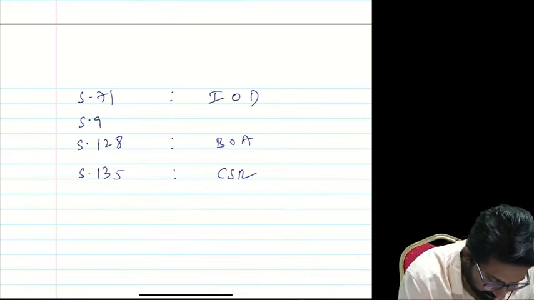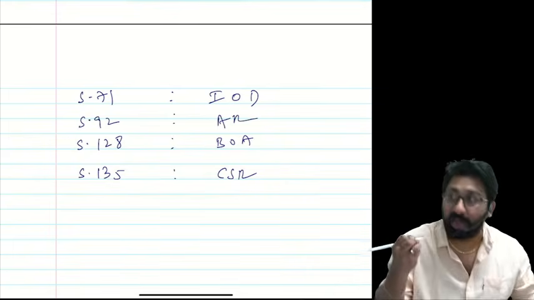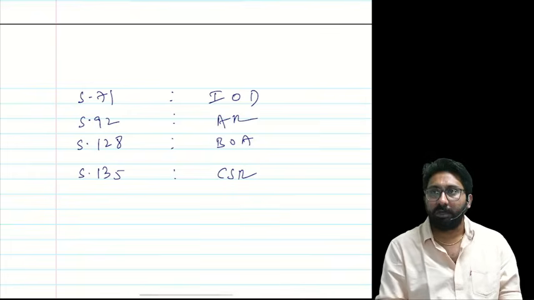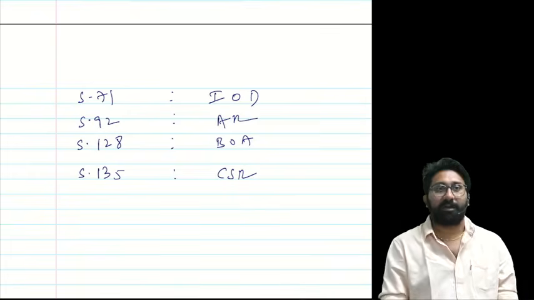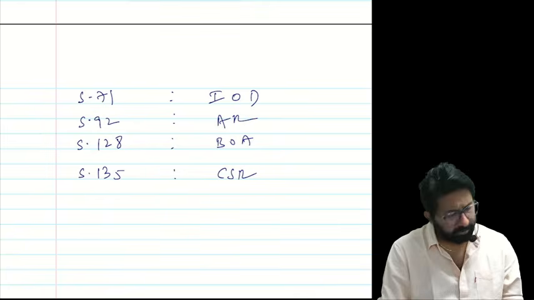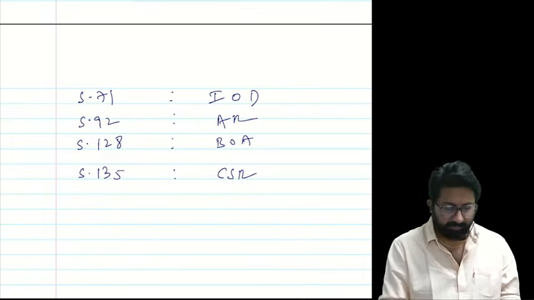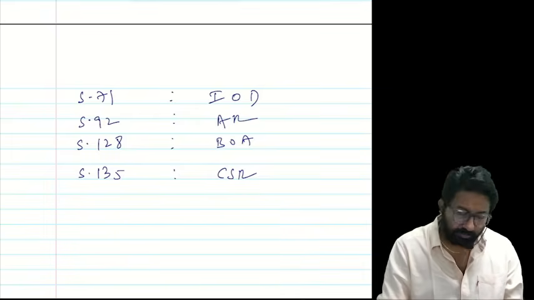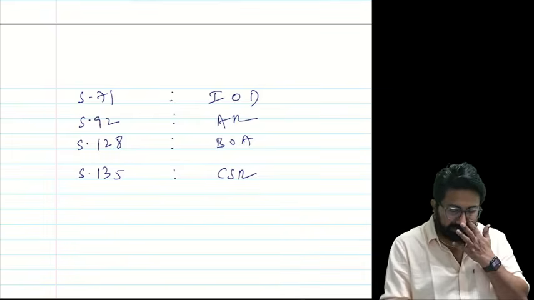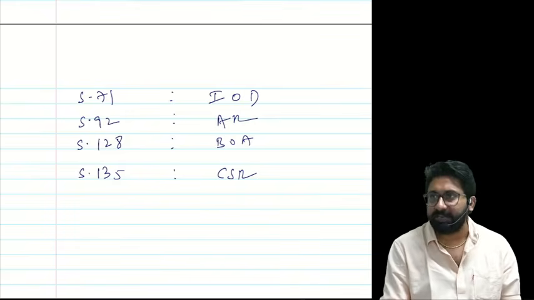Section number 92, annual return. Everyone tell me: 71? Issue of debentures. Very good. What is 92? Annual return. What is 128? Books of accounts.